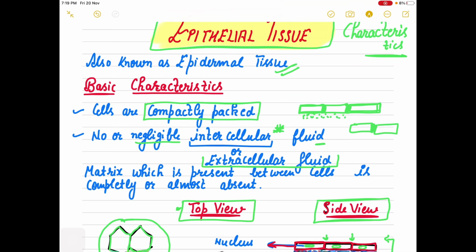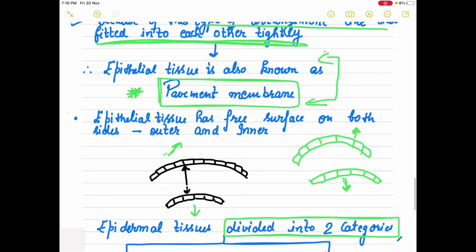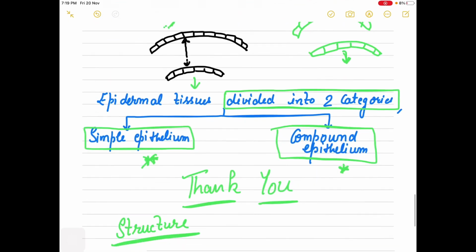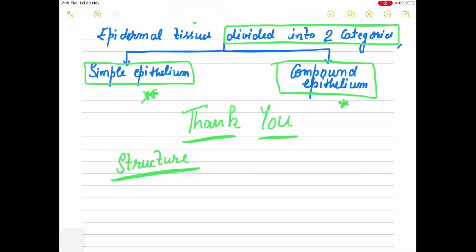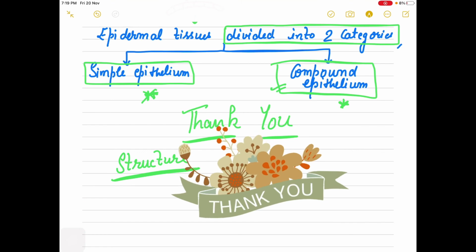And epithelial has a very basic characteristic that cells are tightly packed and arranged on a membrane. What is the name of this membrane? This is called basement membrane. And because of this tight arrangement, epithelial tissue is also known as pavement membrane. So in Monday's lecture I will take simple and compound epithelium with you.